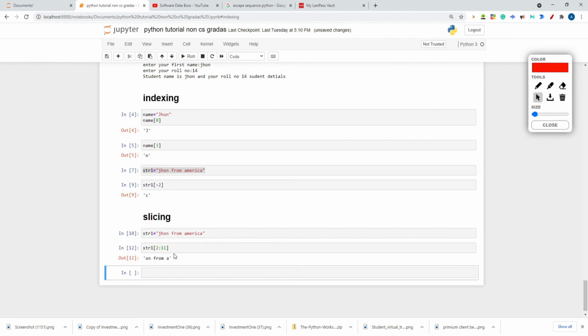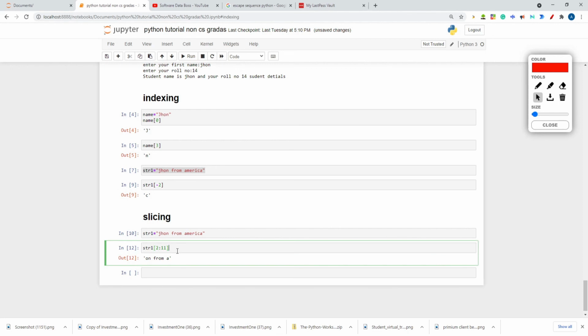Let's shift enter. Now I am getting A also. Lower bound is included, but upper bound is excluded. So 0 through 10, and 10 is A.